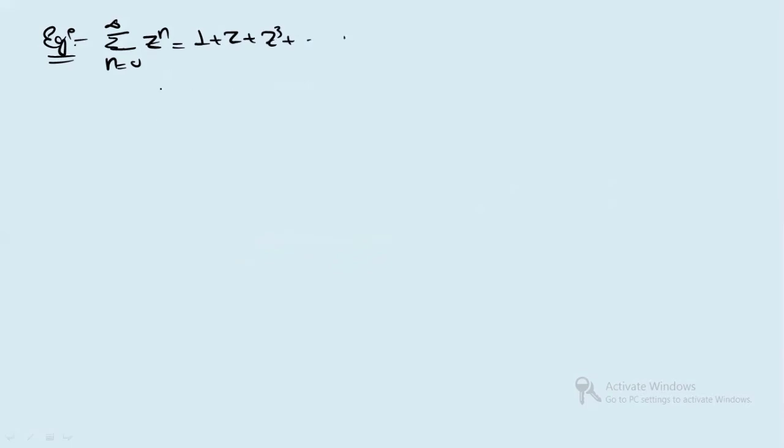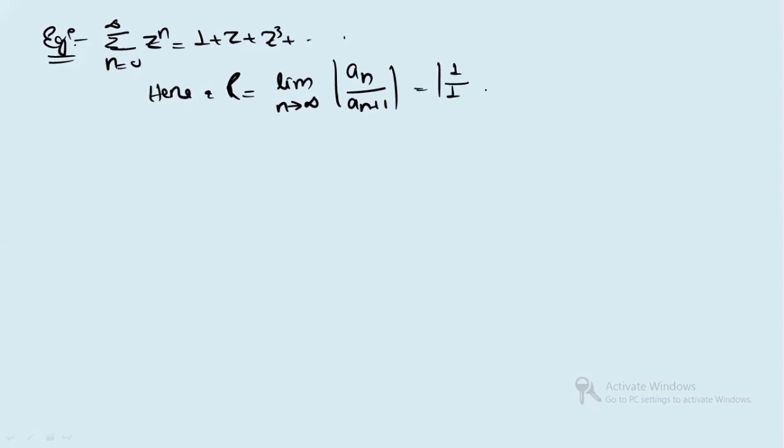So here you have to find R. R was equal to limit n tends to infinity, you were having mod of a_n by a_(n+1), that is the coefficient of the nth term and the coefficient of the (n+1)th term. In this case the coefficient is 1 only. So it is mod of 1 by 1, that equals 1. So here you can say the radius of convergence is 1. Clear?